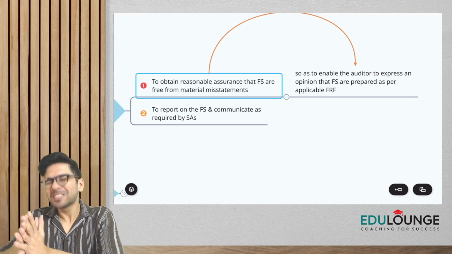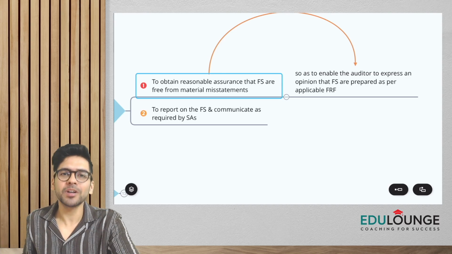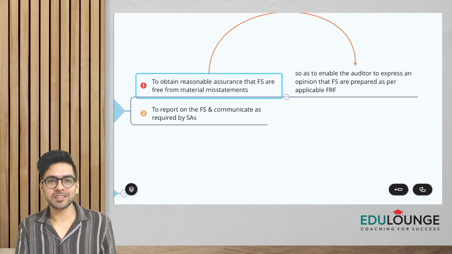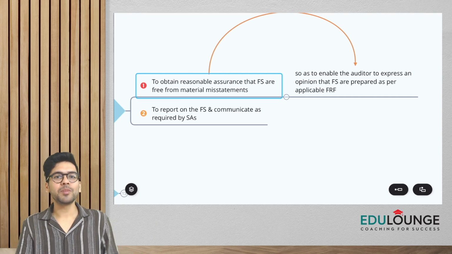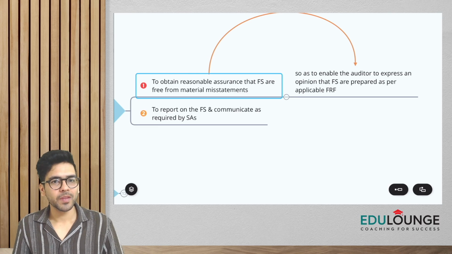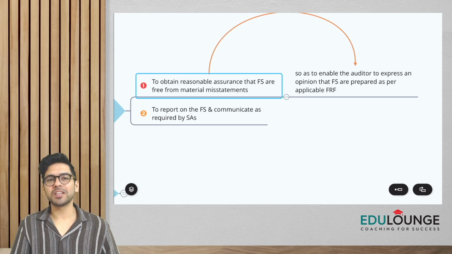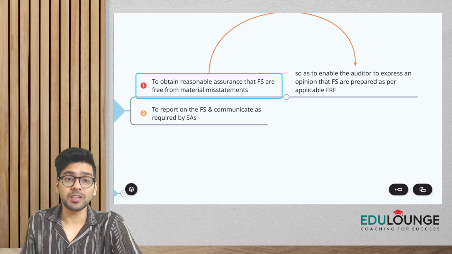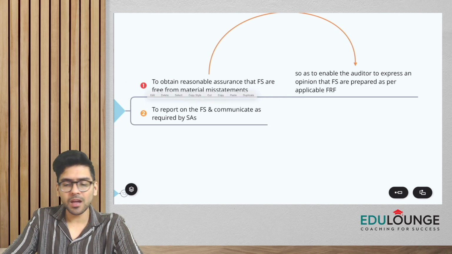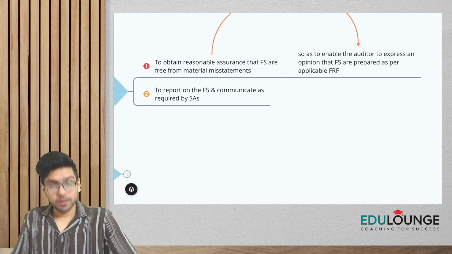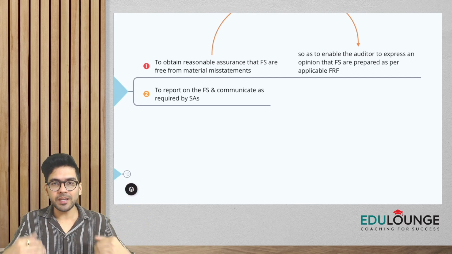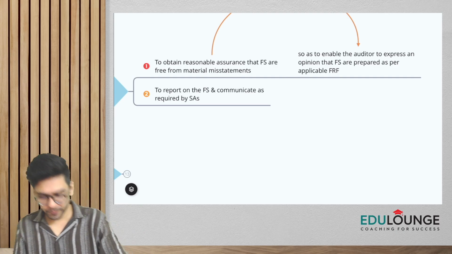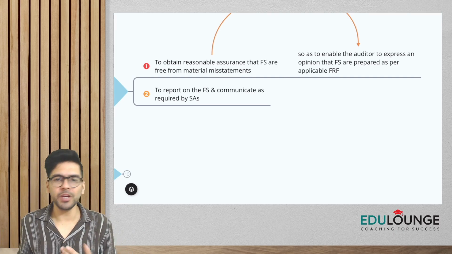Okay. Now, we have to give reasonable assurance that financial statements are free from material misstatements. Now, all of you must be very familiar with these words, but still, just for revision, guys, misstatements could arise either because of fraud or error. Misstatements means anything which is, let's say, not in conformity with the accounting standards. Okay, so we have to see whether the financial statements are free from material misstatements. And finally, the second objective: the opinion that we have framed is required to be reported and communicated. We have to communicate in accordance with the standards on auditing. All of you know this, that the report has to be a written audit report.